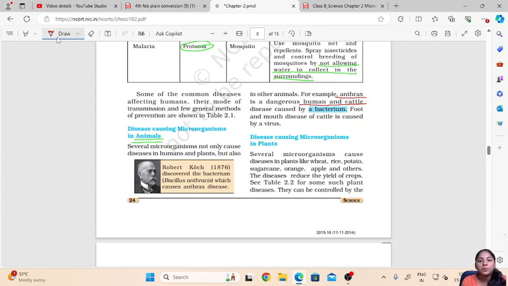Another example is foot and mouth disease of cattle, which is caused by a virus. So another example of an animal disease is foot and mouth disease, which affects the cattle and is caused by a virus.